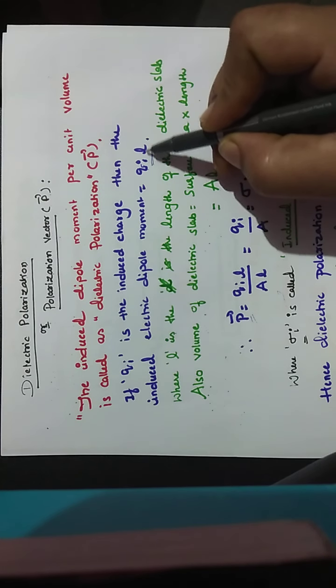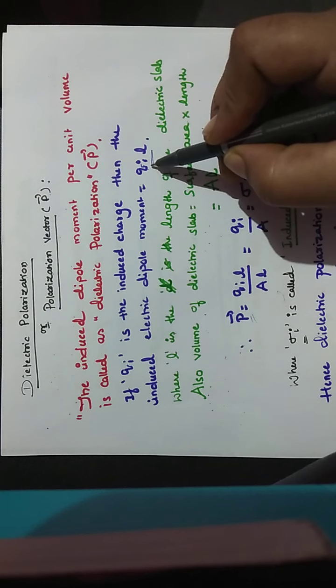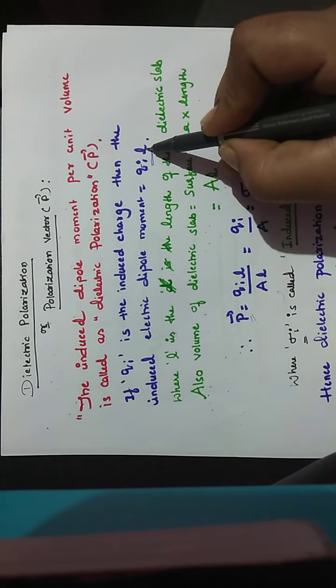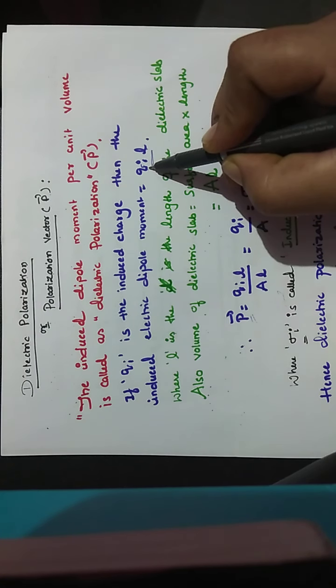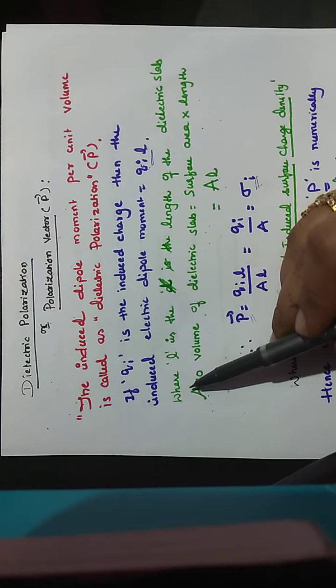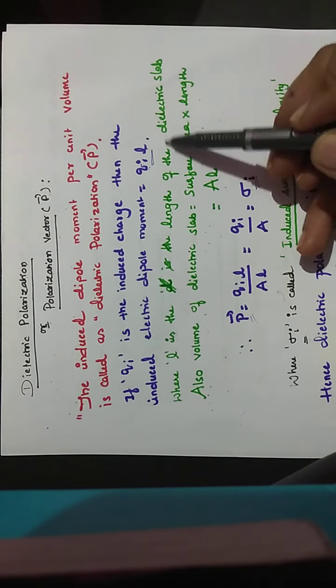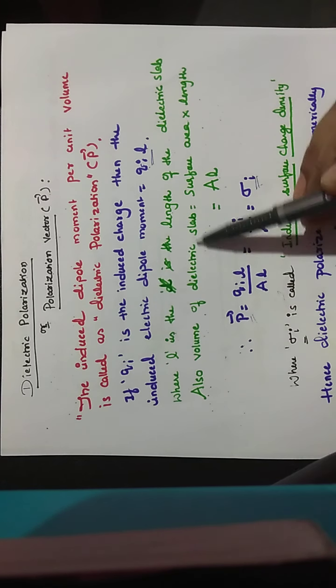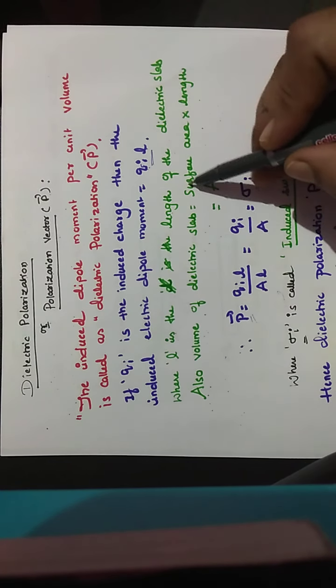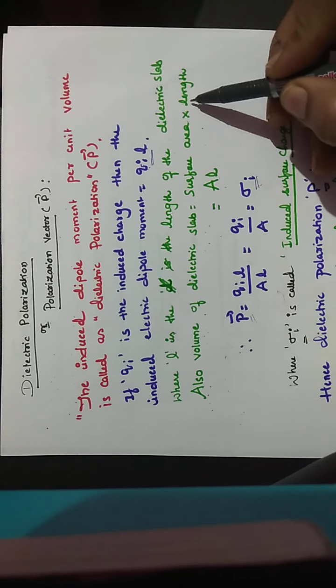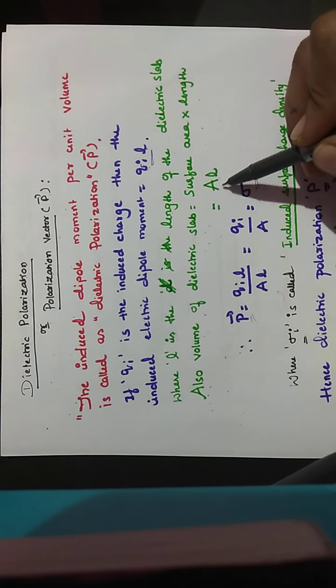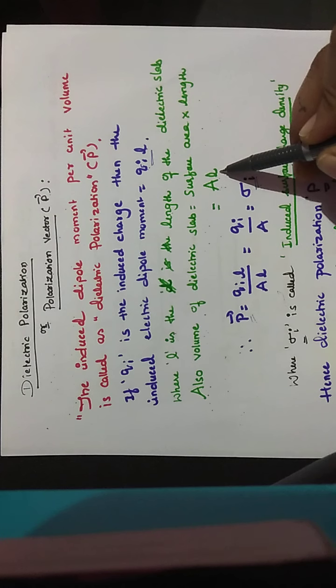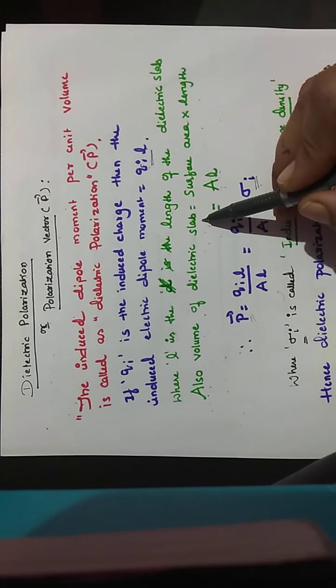So here, if we take the dielectric slab, this would be the length of the slab and this would be the induced charge, where L is the length of the dielectric slab. The volume of the dielectric slab is area times length, so A into L gives the volume of the dielectric slab.